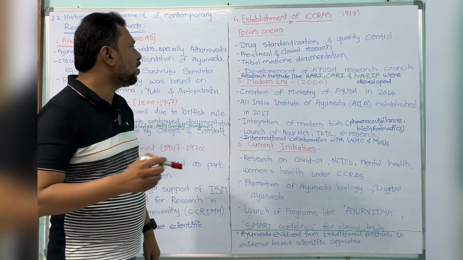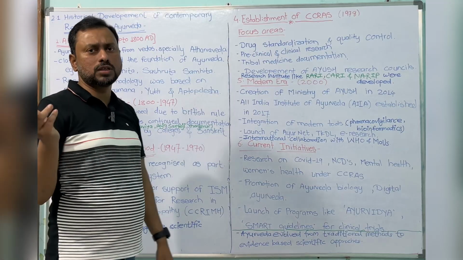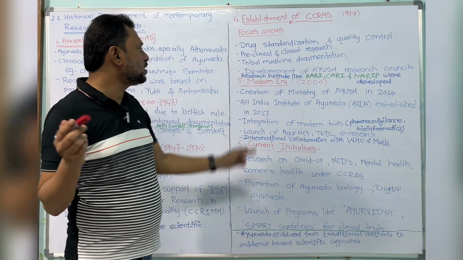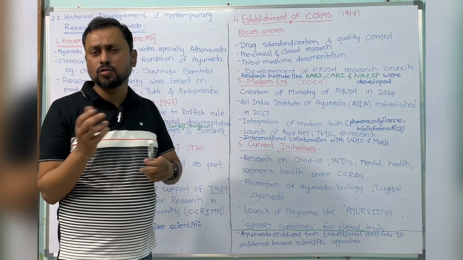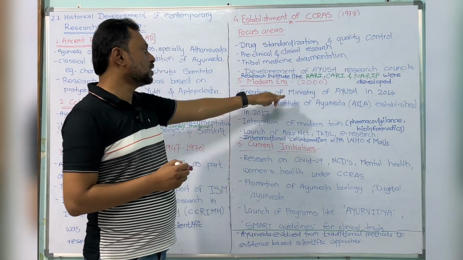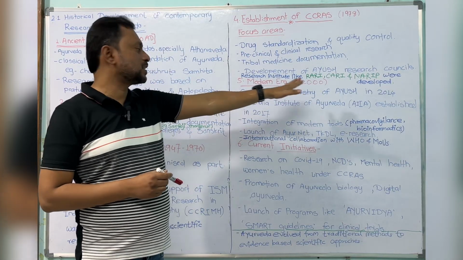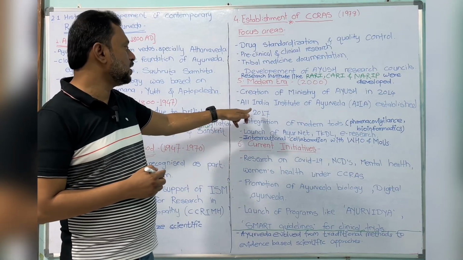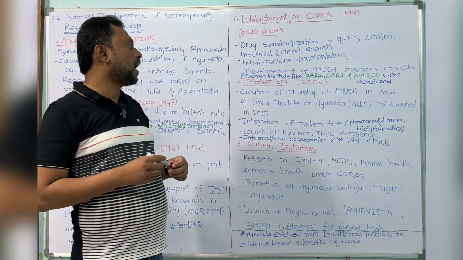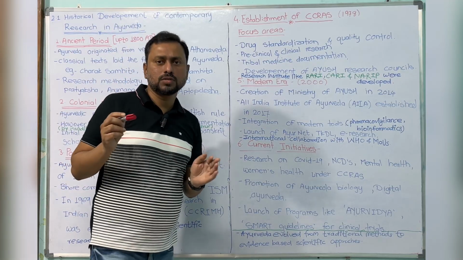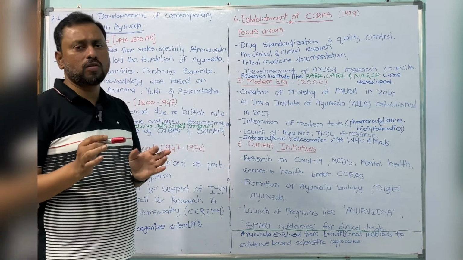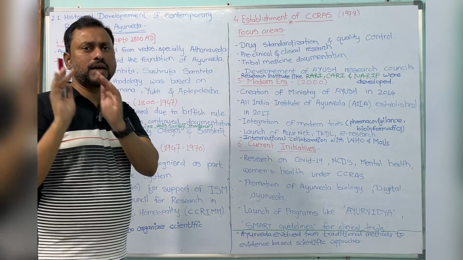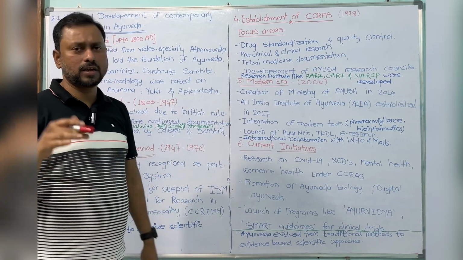In 1978. After that, in the modern era, after 2000 AD, you can see the creation of a ministry under the Modi government. In 2014, the separate ministry was established. After that, the All India Institute of Ayurveda was established in 2017. The role is that the standardized institution is planned.